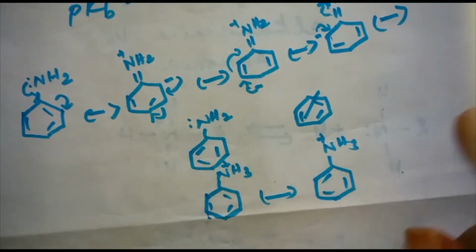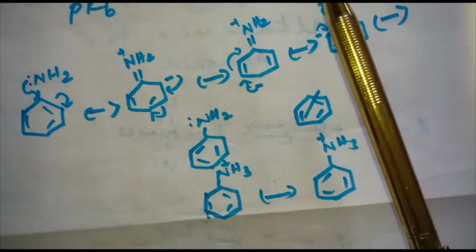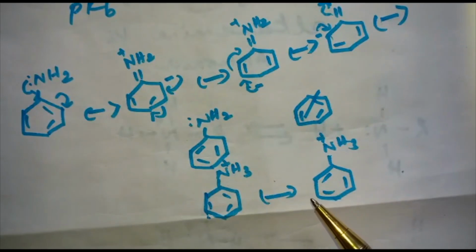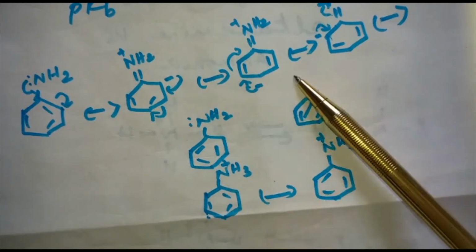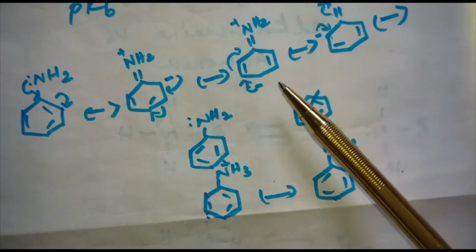We know that the greater the number of resonating structures, the greater is the stability. Aniline has five resonating structures and is found to be more stable than the anilinium ion. Therefore, the proton acceptability or the basic nature of aniline or other aromatic amines would be less than that of ammonia.